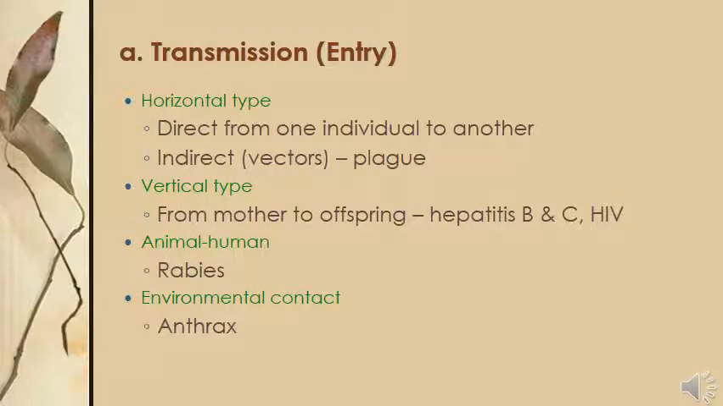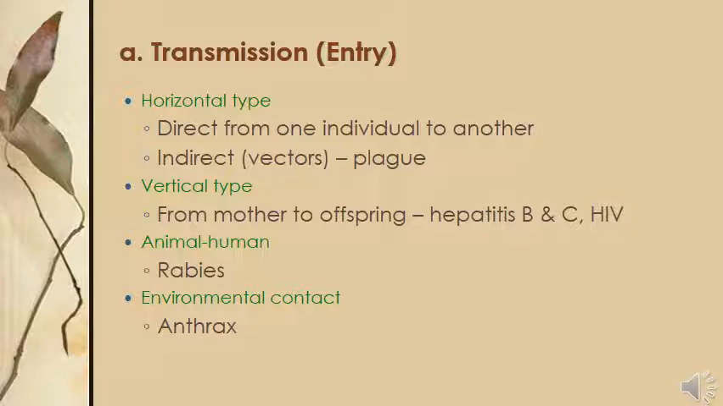First of all, let's talk about transmission. Transmission can occur through a few mechanisms. The first type is horizontal transmission, one of the most important concepts. Horizontal transmission is the direct spread of any infectious material from one individual to another.